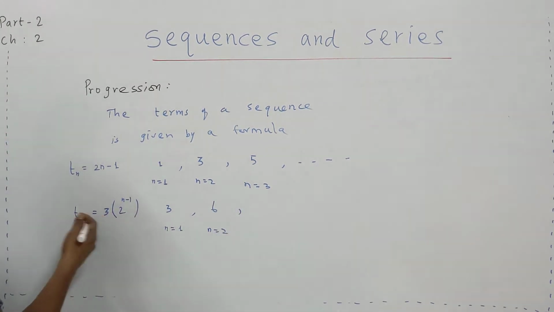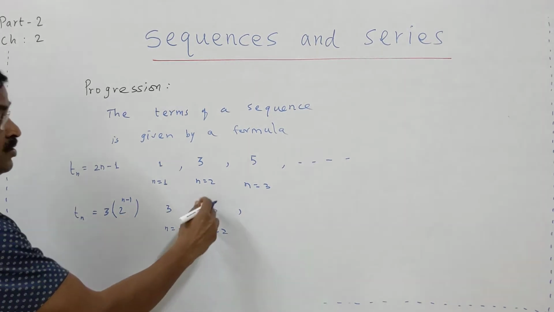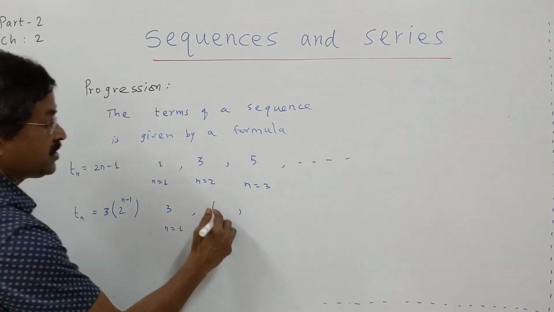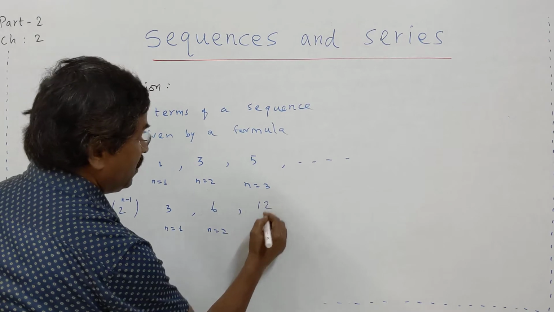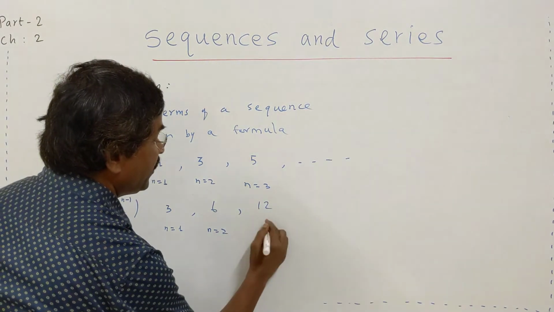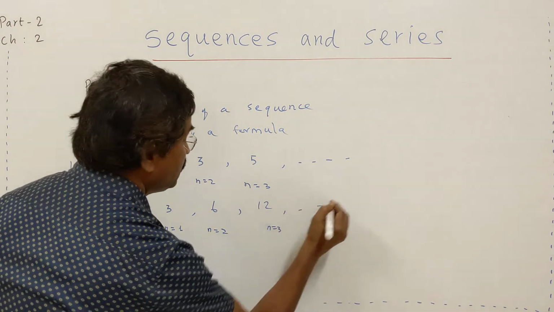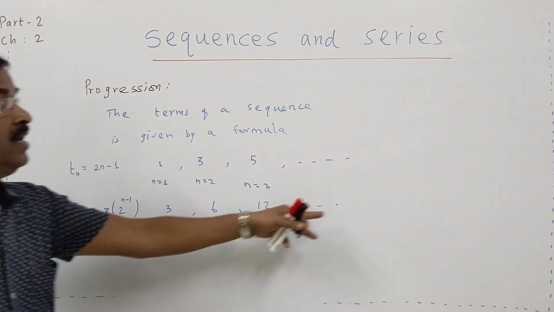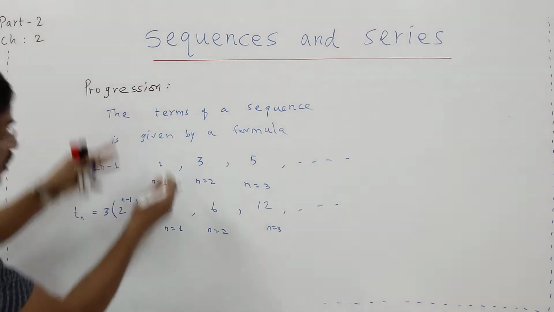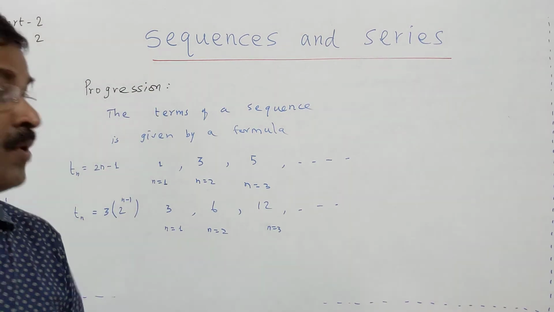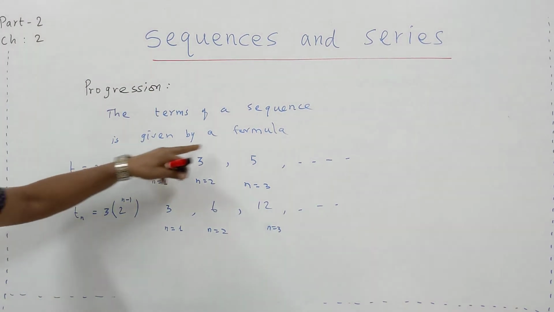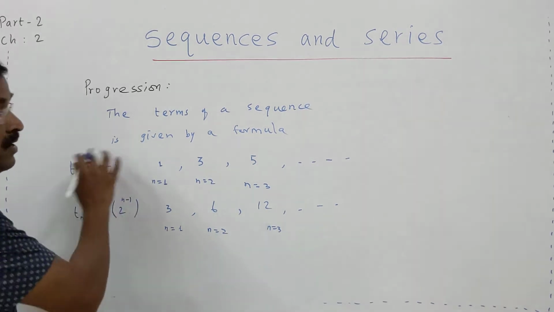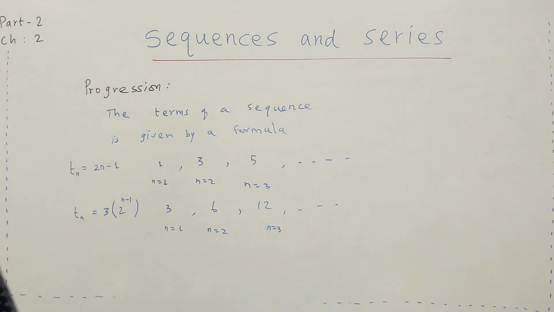Now you can understand, even without substituting it, every term is multiplied by 2. 3 into 2, 6. 6 into 2 is 12. When you put n equal to 3, 3 minus 1 is 2, 2 square is 4, 3 into 4, 12. Like that it goes. So this is called progression. Progression means the terms of the sequence are given by a formula. That's all. Note down all these things.